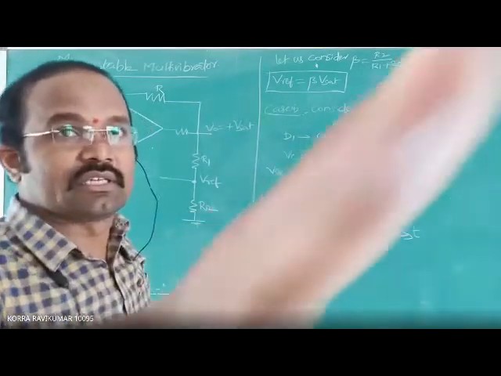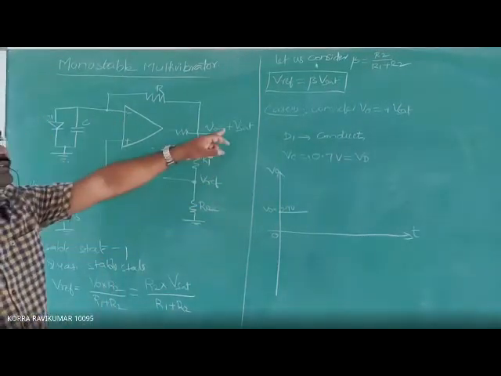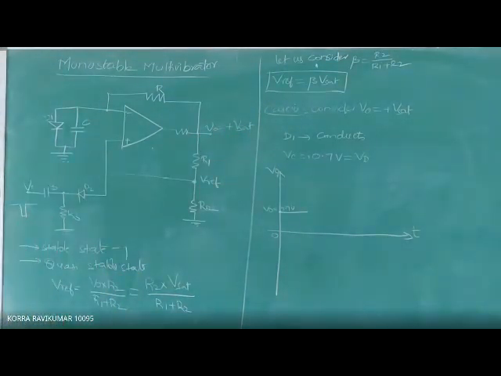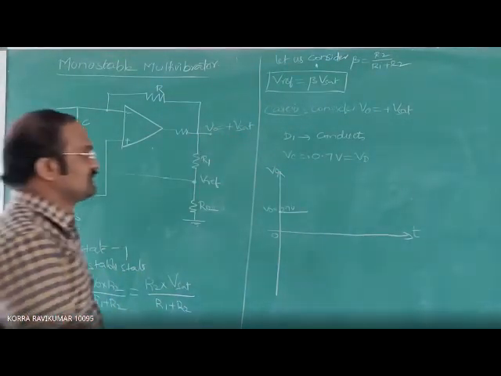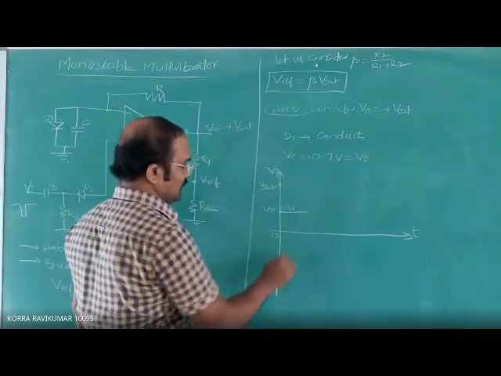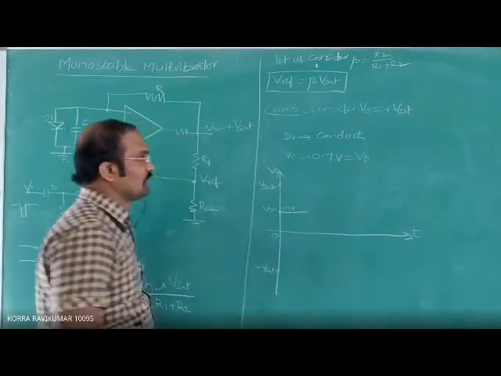The constant voltage is V0 equal to plus V saturation. So this is plus V saturation and here it is minus V saturation.